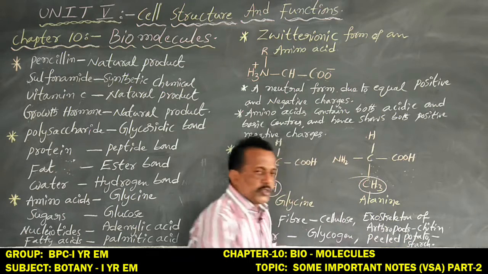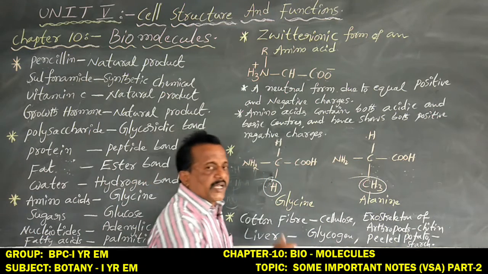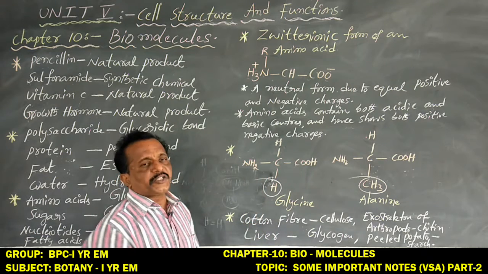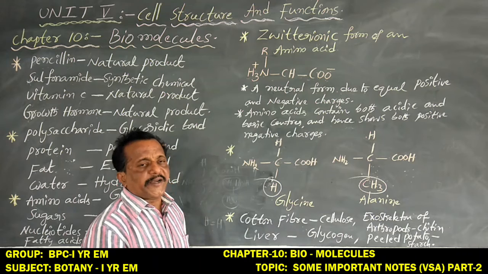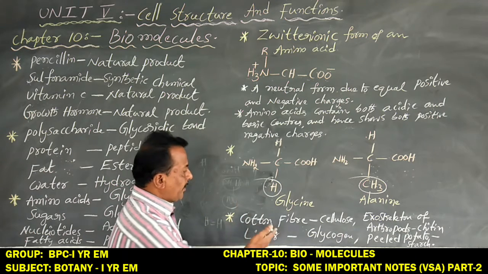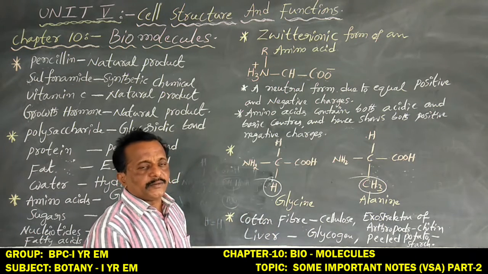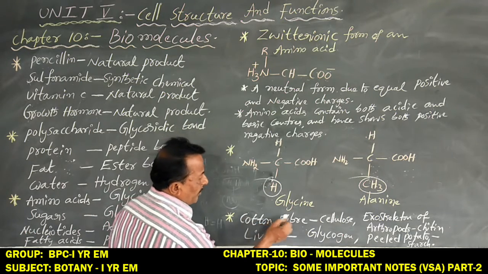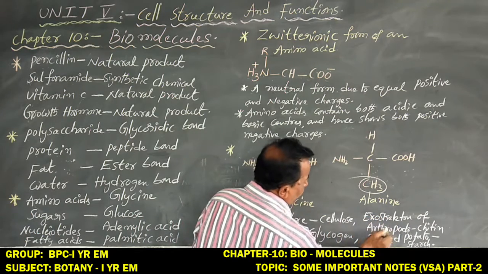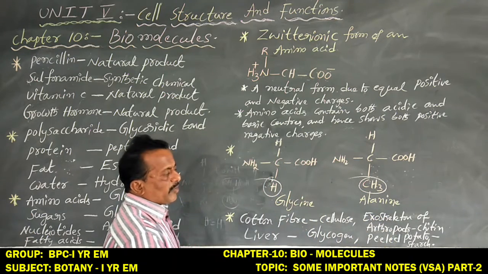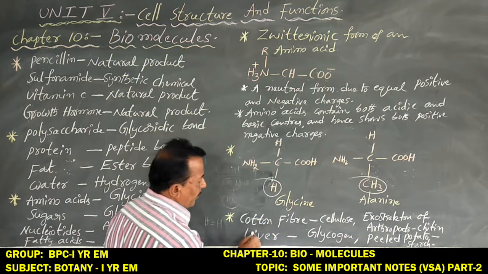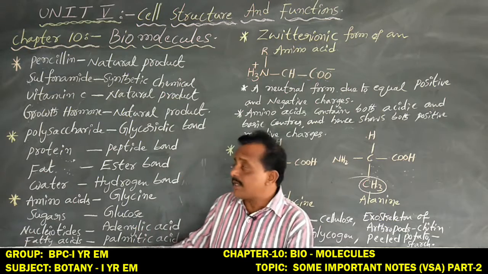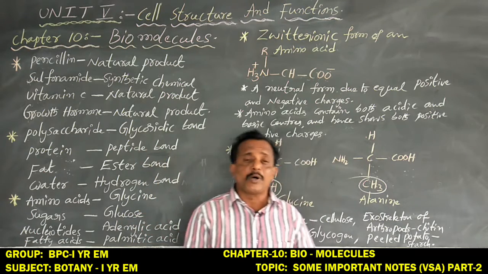And peeled potatoes always store one type of starch. These are the polysaccharides. Different polysaccharides are contained in different plant and animal organisms. Especially cotton fiber contains cellulose, the exoskeleton of arthropods, for example cockroach, contains chitin, liver contains glycogen, and peeled potato contains starch. These are some important notes on biomolecules.